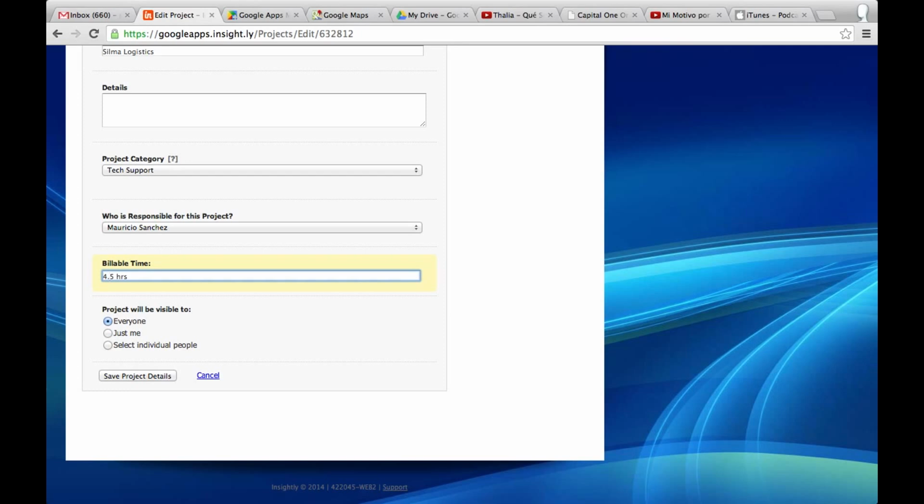So this is why I wanted to show you, because it is a very, very simple customer relationship management system, and it is a great project management system. The best of it is that it integrates seamlessly with Evernote and with Google Apps and Gmail. Personally, you cannot get any better than that. And it only takes one click to set it up. It's kind of like installing a plugin in WordPress.